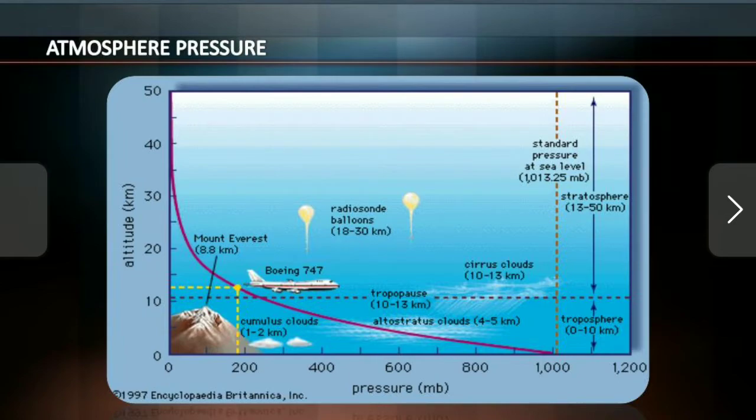The atmosphere is composed mainly of nitrogen and oxygen, which make up about 99% of clean dry air: nitrogen 78% and oxygen 21%, and other gases like carbon dioxide, argon and others comprise 1% by volume.